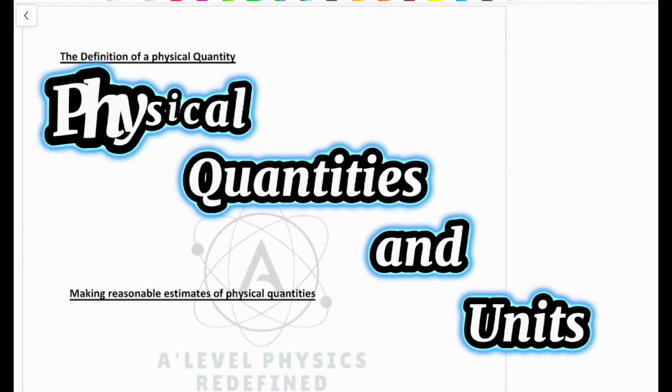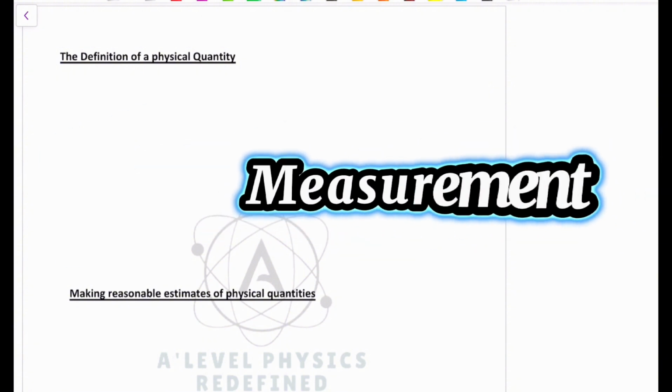So in this video, I'm going to start off with the first topic for AS level physics, which is physical quantities and units. Before we start off, we'd like to first understand what physics is and how it works. Physics basically relies on measurement of physical quantities. And it is of utmost importance that you understand what exactly a physical quantity is, because it is something that you're going to be using and measuring as you go on with your AS journey.